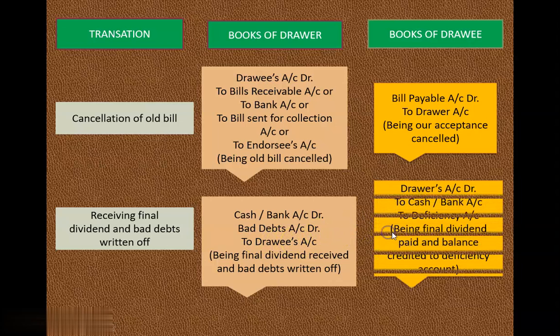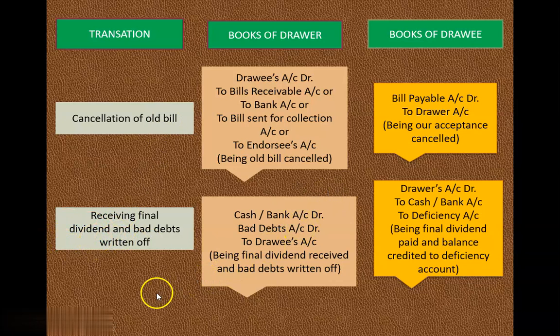Now in the drawee's books, drawer's account debit, to cash or bank, to deficiency account. The amount that he is not able to pay is called deficiency, and the other is the amount that he is paying, right? So these are the two journal entries that we have to pass in the second case, when the drawee became insolvent, right?